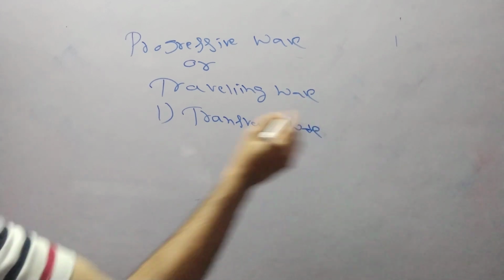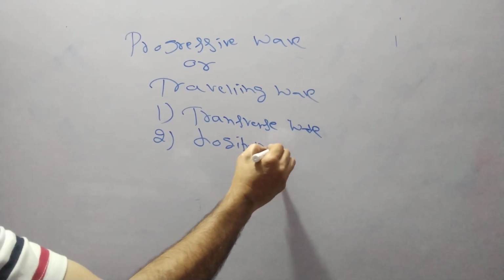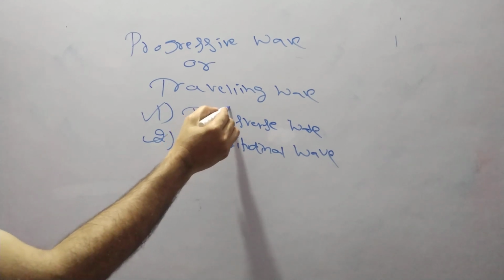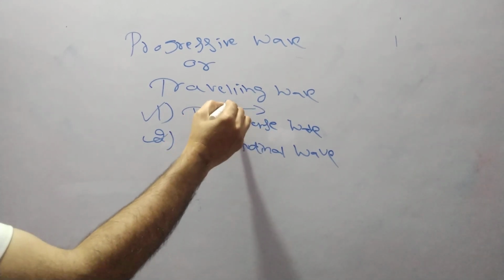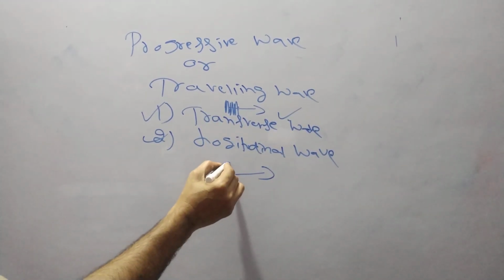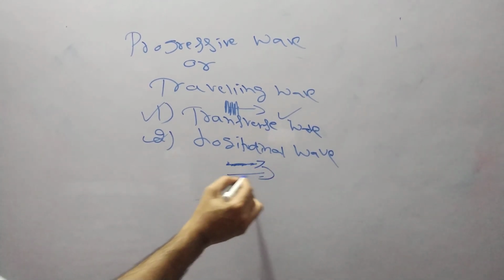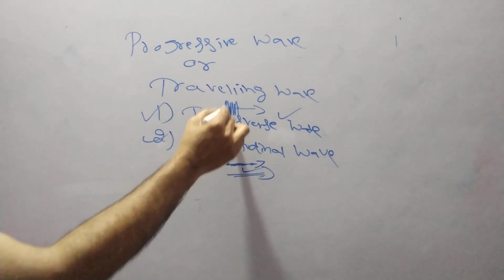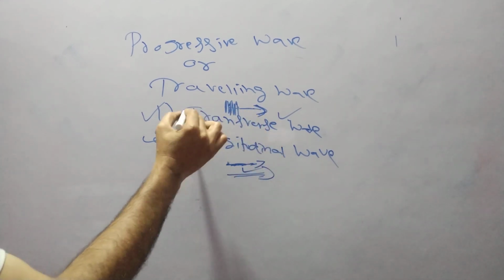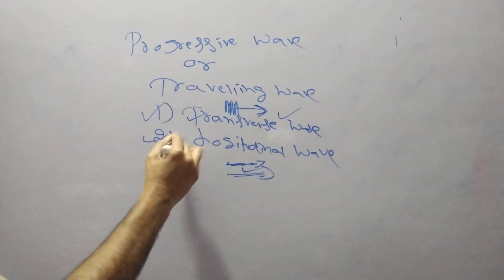Transfer wave or longitudinal wave also. What is longitudinal wave? So in the previous one I explained about these two waves. When the vibration is perpendicular to the direction of propagation, it is a transverse wave. What is a longitudinal wave? When the vibration of the particles is parallel to the direction of propagation, it is a longitudinal wave. Vibrations perpendicular means transverse, vibrations parallel means longitudinal wave.